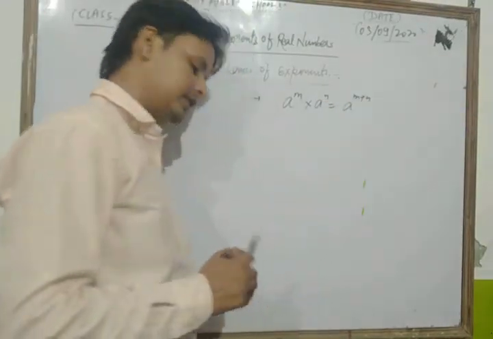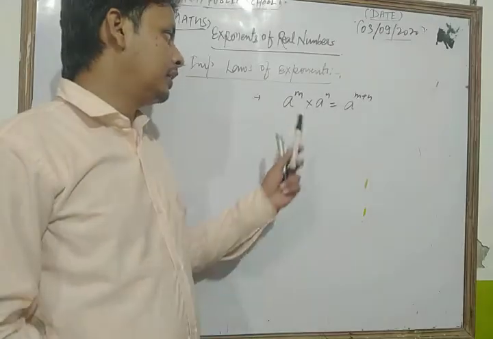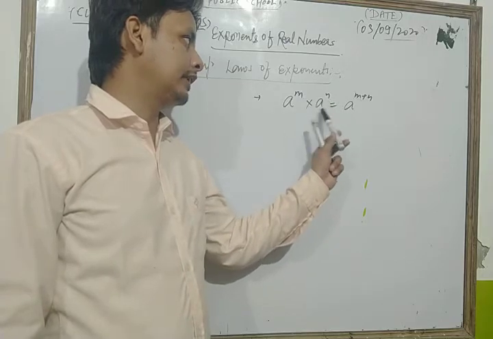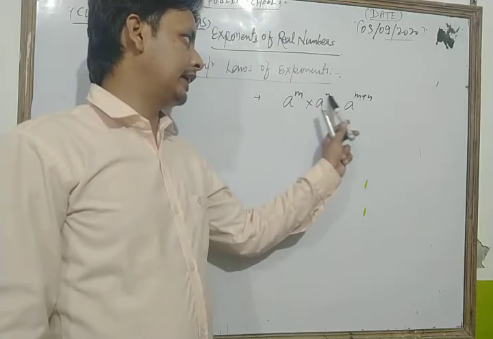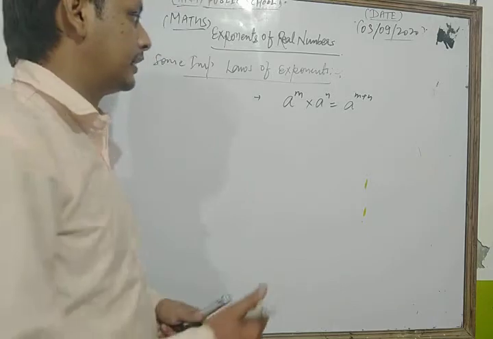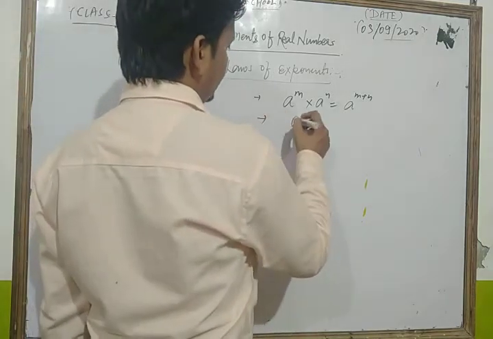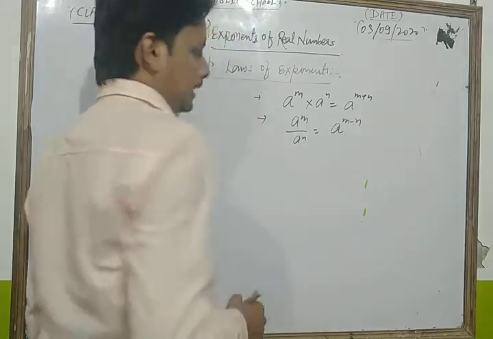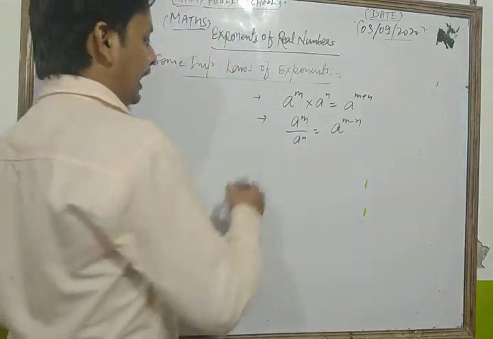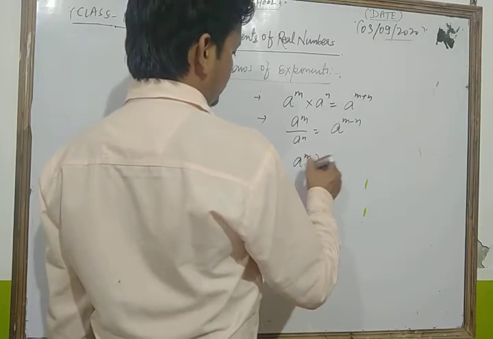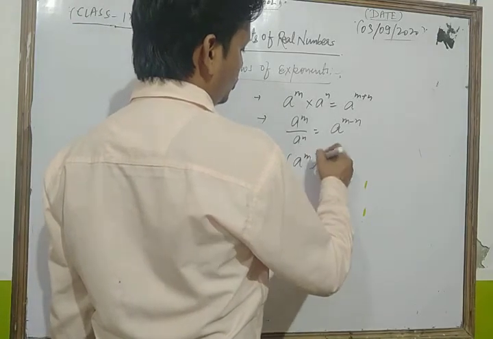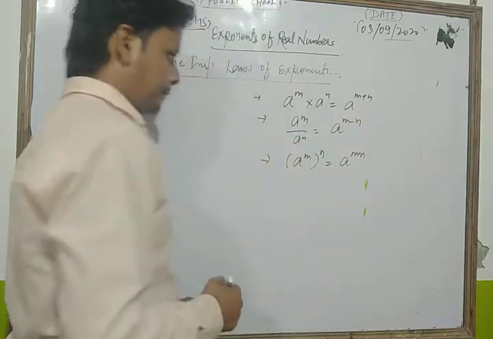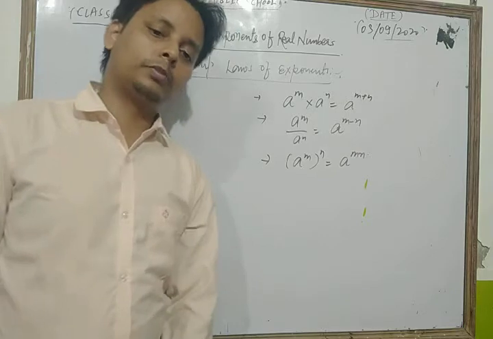This means that if the bases are the same and the powers are different, then we write the base and add the powers, m plus n. This is the first law. The second one is, if a to the power m upon a to the power n, then we write a to the power m minus n. This is also a very important law. And one more important law: if we write a to the power m to the whole power n, then we write a to the power mn.